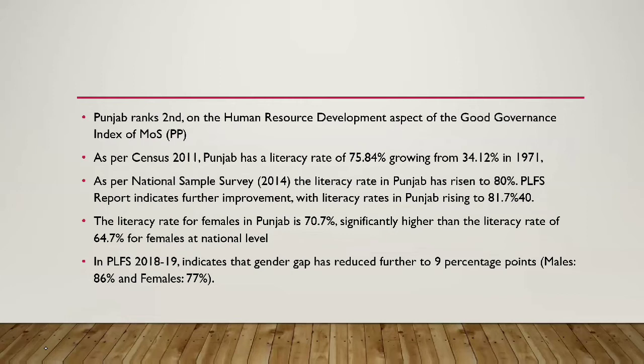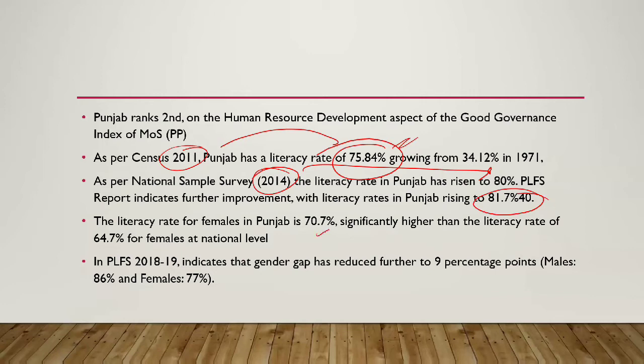As per census of 2011, Punjab has a literacy rate of 75.84. As per the National Sample Survey, the literacy rate of Punjab has risen to 80%. This was 2011 statistic. This is 2014 statistic. But generally, if they're asking, they'll probably be asking 2011 statistic. They'll mention it specifically census. Then we have that there are further reports that now it is rising to 81.7%.